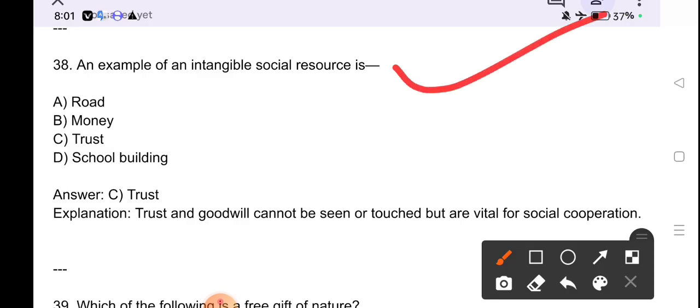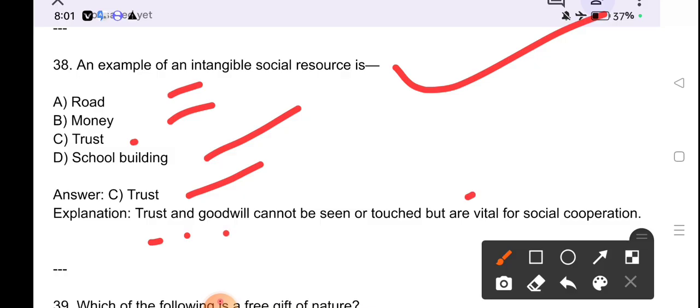An example of an intangible social resource is: road, money, trust, school building. Trust. Trust and goodwill cannot be seen or touched but are vital for social cooperation.